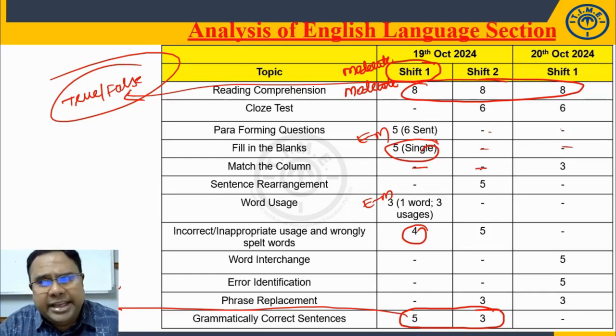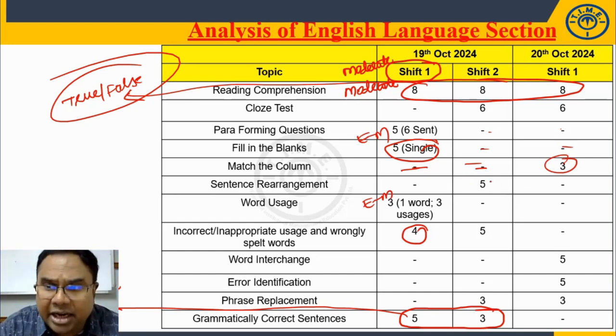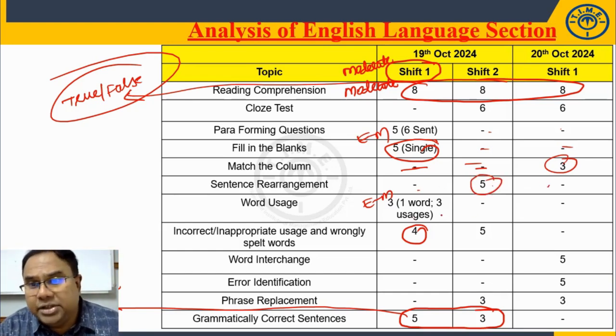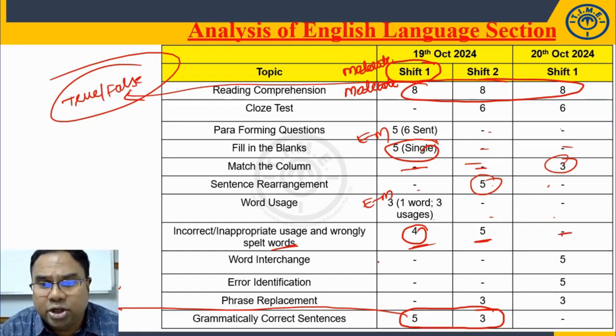Match the column. See, all these are your regular features in your prelim exam. Match the column not present here, present here. Sentence rearrangement appears regularly. Appeared in this slot, not here. Word usage, a regular feature, appeared in the first slot, not present here. Inappropriate and wrongly spelled words appeared in both the slots. It has appeared, not there in the 20th October slot. Word interchange, not there, it is present here.